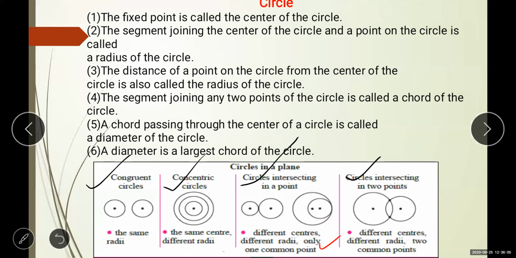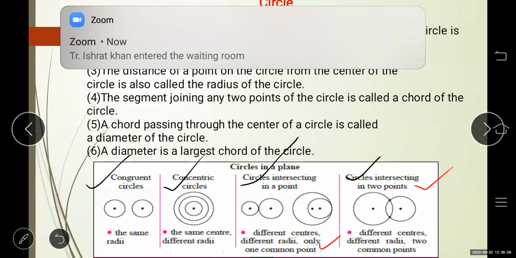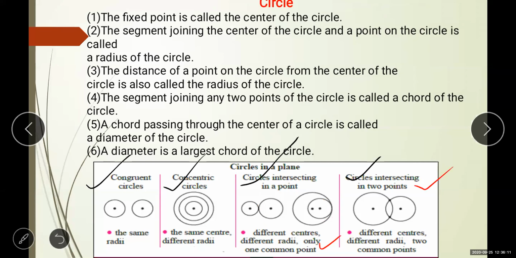Now the next, fourth point, circles intersecting in two points. When they intersect in two points, if the situation is like this, then these are the two points where the two circles are intersecting. Both circles have different centers, different radii, and two common points.